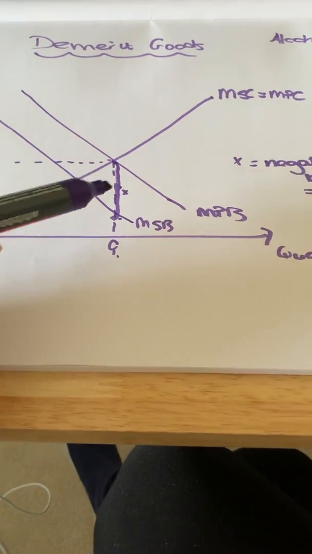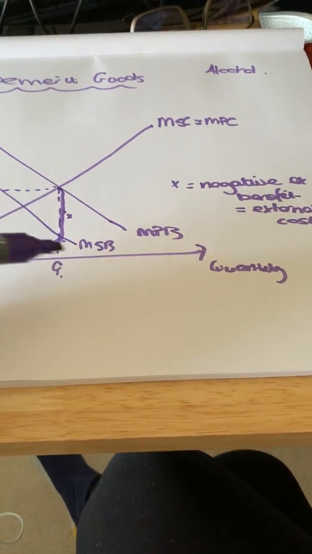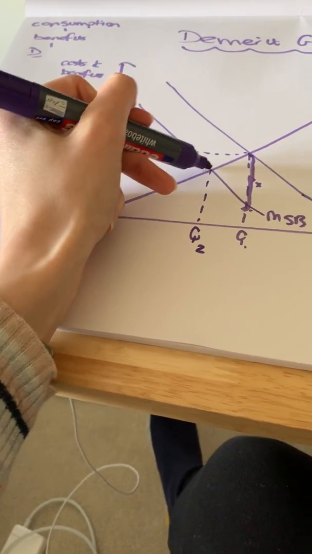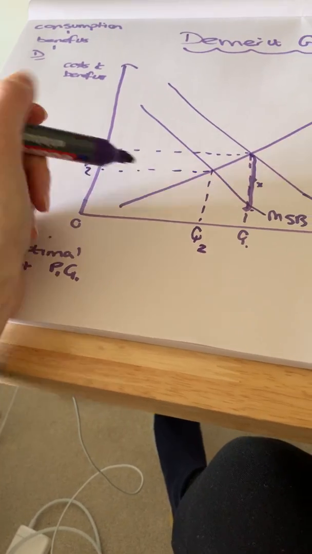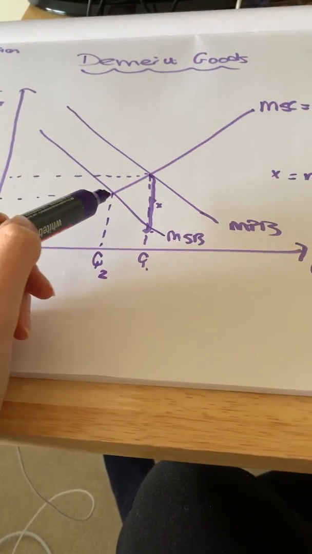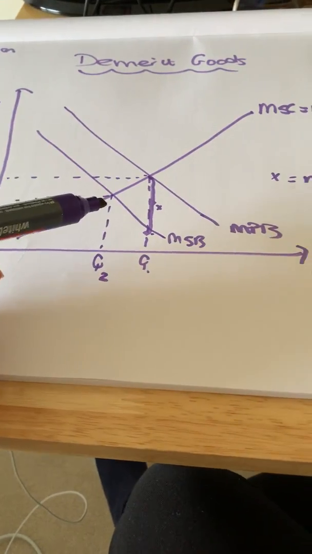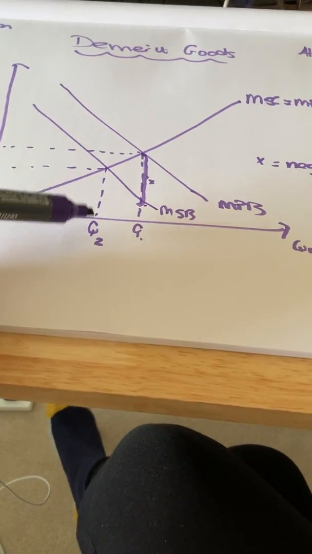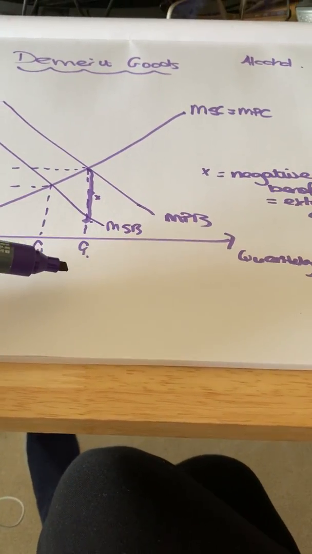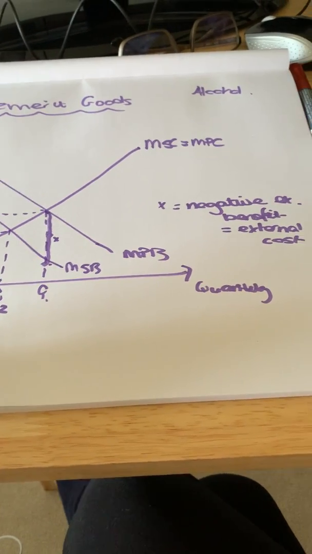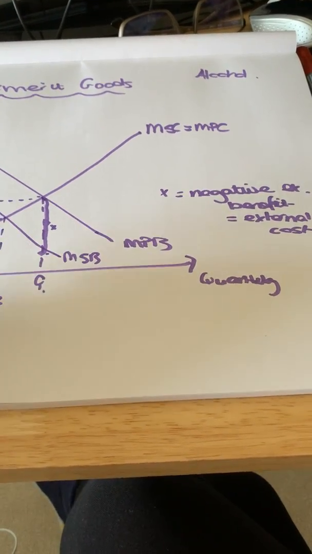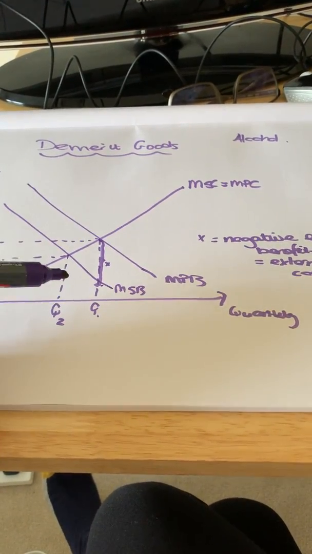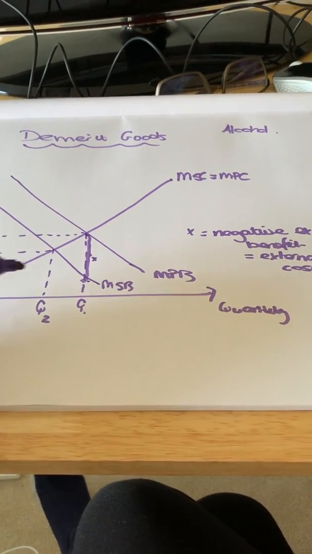So if we were to consider these knock-on effects, those negative externalities on third parties, alcohol consumption would actually be lower. It would be the point where our marginal social benefits and our marginal social costs meet. So the socially optimum level of consumption is lower than the privately optimum. So that means free market provision of demerit goods leads to overconsumption. If we were to just leave it to the free market, we'd be over-consuming alcohol. Therefore, we'd be overproducing alcohol.